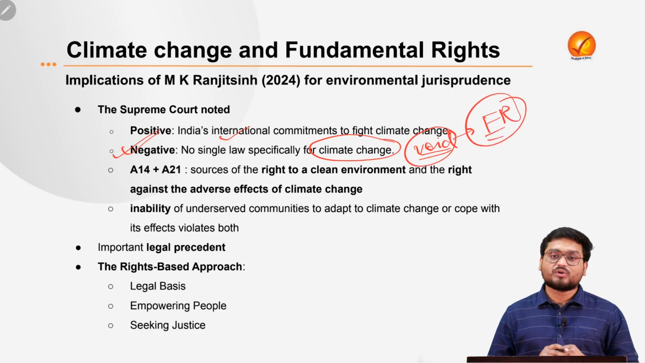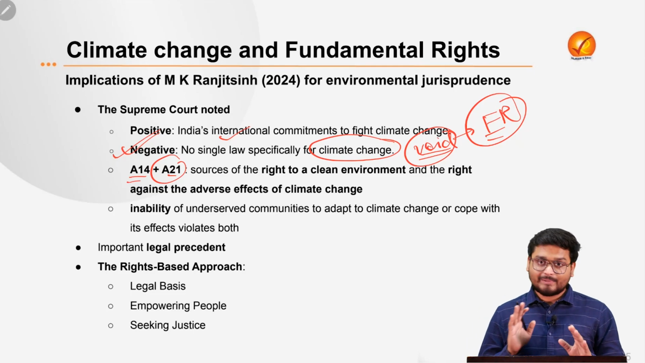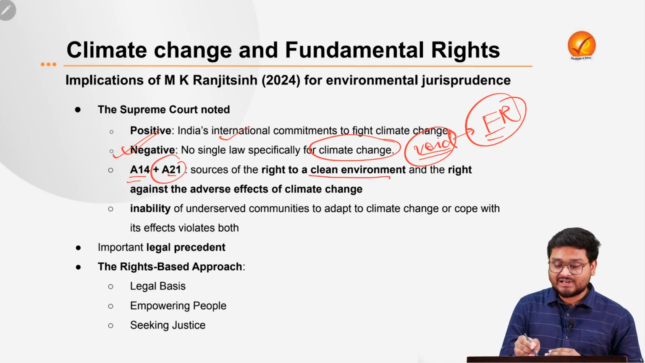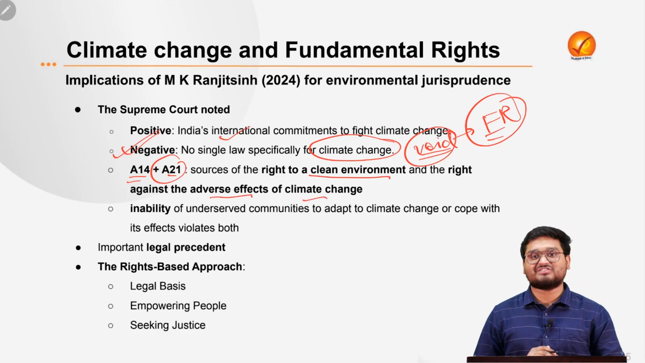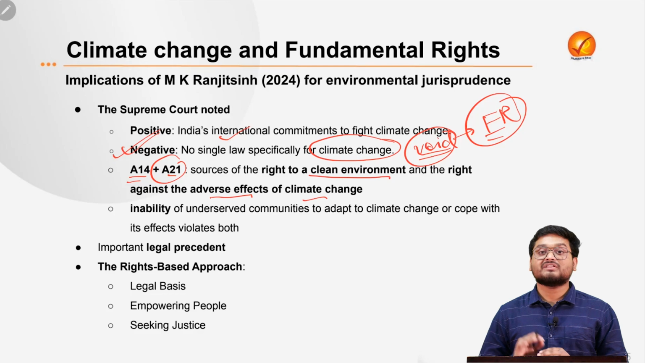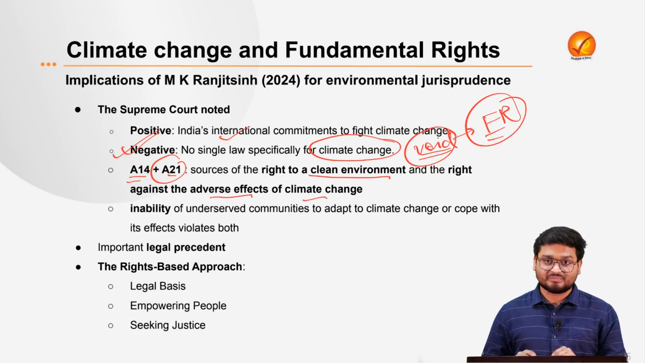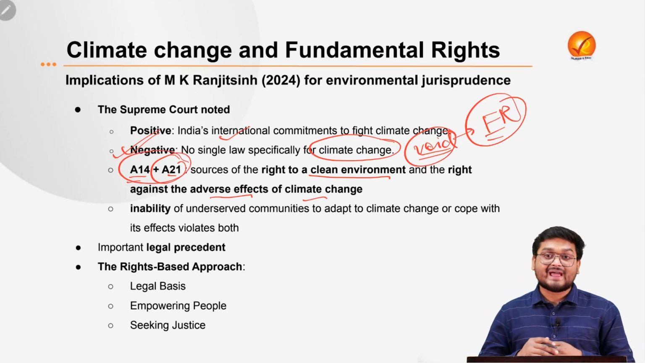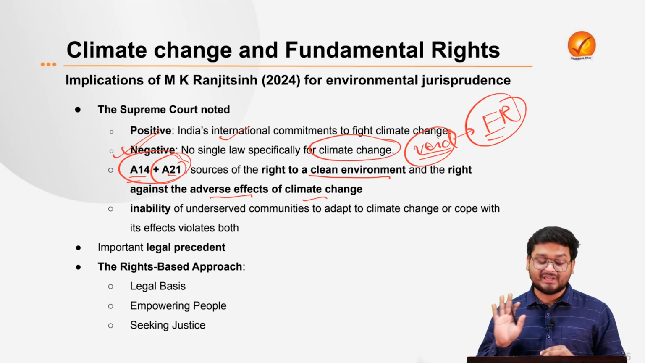And here the Supreme Court also brought in Article 14, which is the right to equality, and also Article 21, which is the right to life. The Supreme Court told that both of these fundamental rights are sources of the people's right to a clean environment and the right to be protected against adverse impacts of climate change. So for the very first time, the Supreme Court is telling that there should be a particular legislation, and because these two rights are the sources for a right to a clean environment and to be protected against climate change, the government of the day must be doing something in this matter.